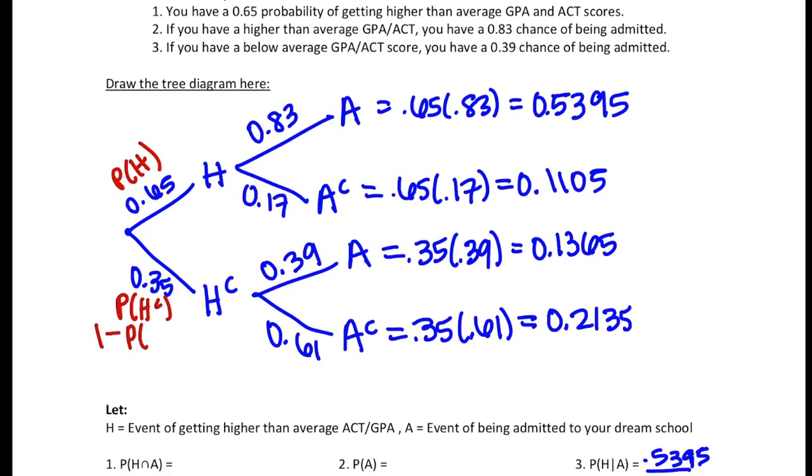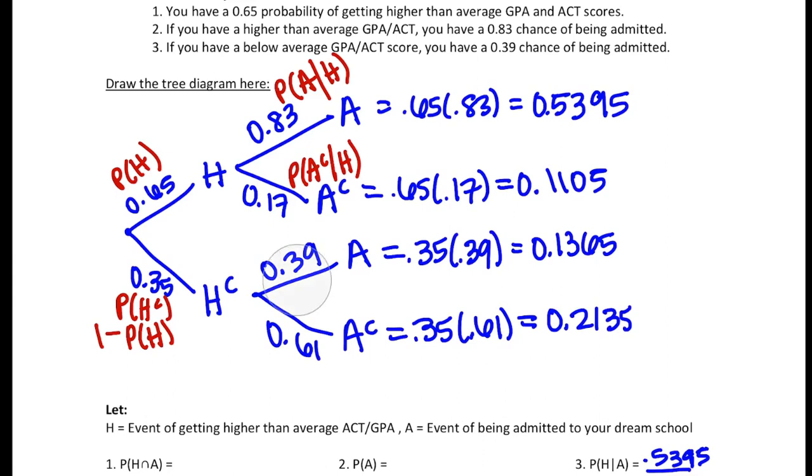You can have more than 2 branches or anything from a tree diagram, but the whole set of branches should add to 1. So then the next one, this A, this is not P of A. This was P of A given H. So it was admitted given that you have that higher than average ACT, which makes this one A, not A given H. So these both came from the H branch, which is why they're given H.